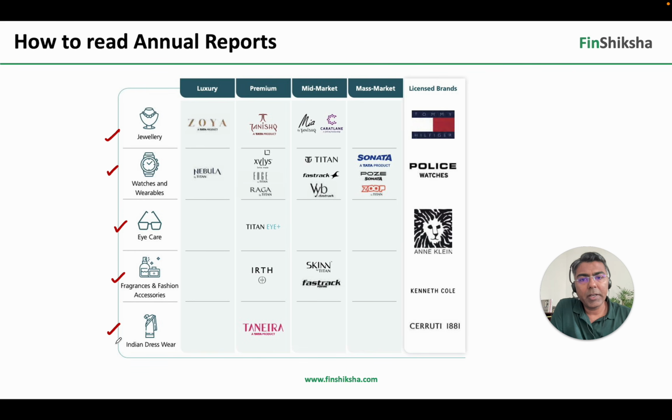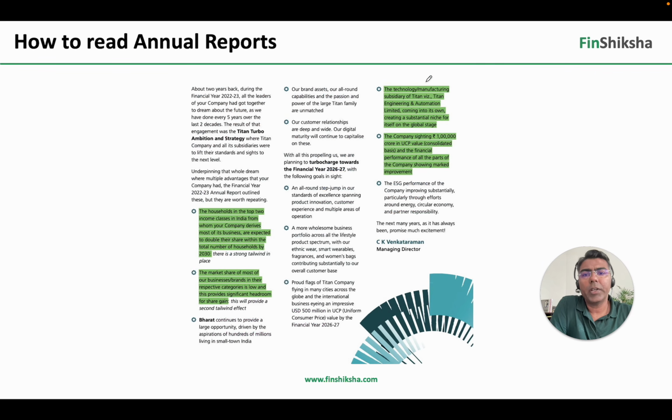एक simple example अगर लेंगे तो we will realize that Zoya is a luxury brand for jewelry, Tanishq is a premium brand for luxury, whereas mid market में Carrot Lane और Mia जो brands हैं वो आ जाएंगे. Carrot Lane is a subsidiary of Titan, which again details of which are given in the annual report as you go along, right? So these are all the brands that Titan has, and then they have some licensed brands as well जहाँ उनके पास licensing है that they can use to kind of sell these products in India, right?